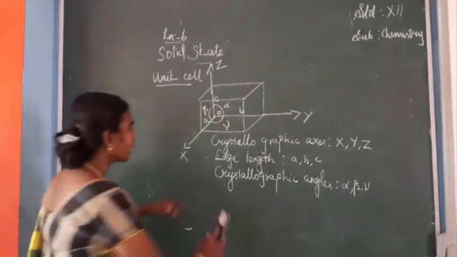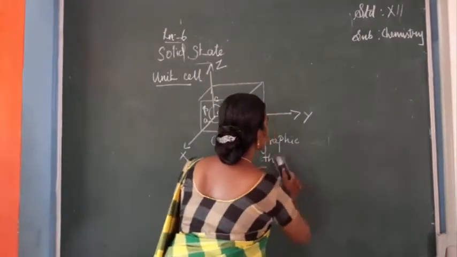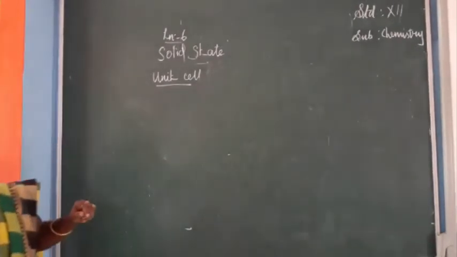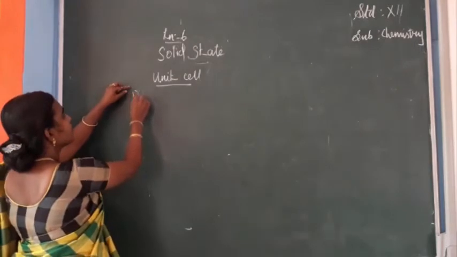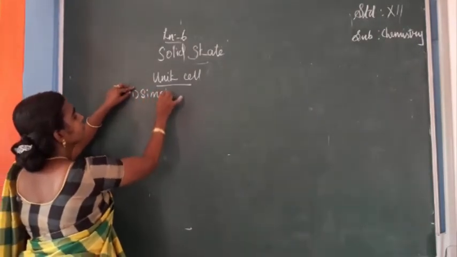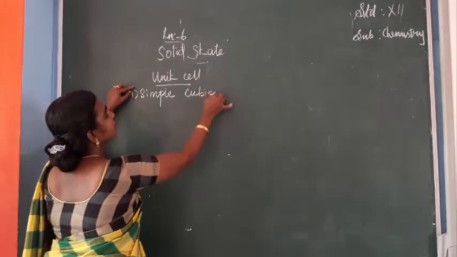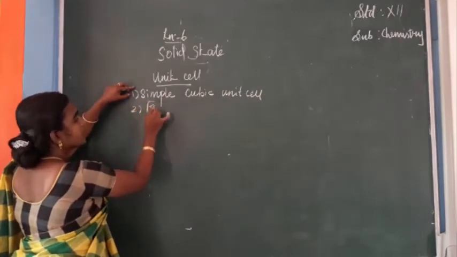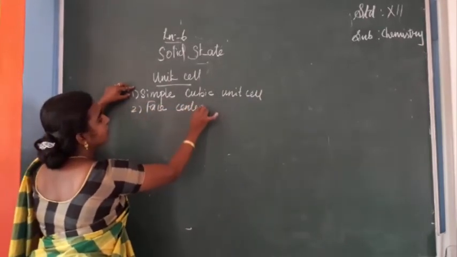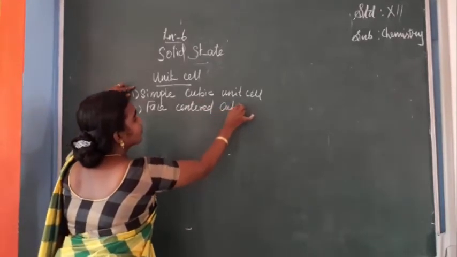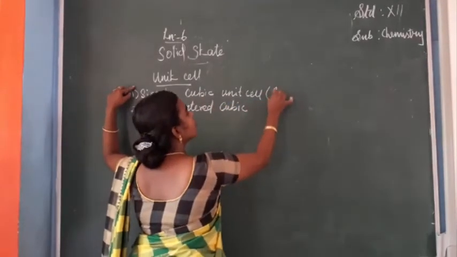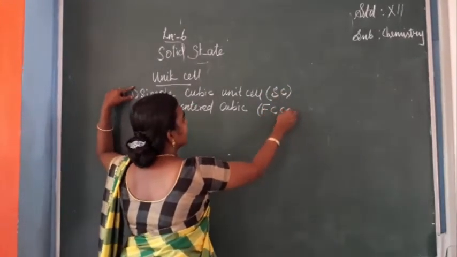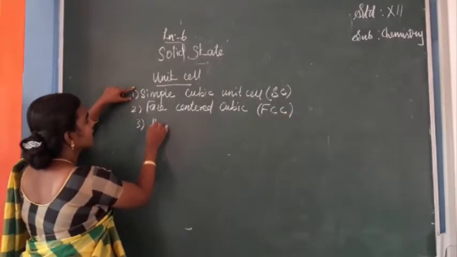This unit cell can be classified further into simple cubic, face-centered cubic and body-centered cubic unit cells. So what are they? First one is the simple cubic unit cell. Next one is the face-centered cubic unit cell. The simple cubic we can write in short as SC. The face-centered cubic unit cell we can write as FCC. Then the body-centered cubic unit cell.